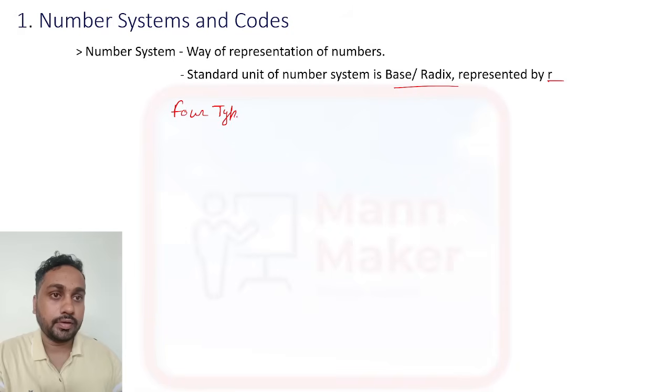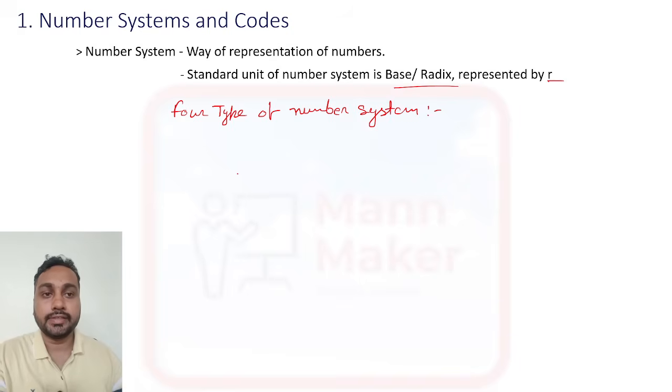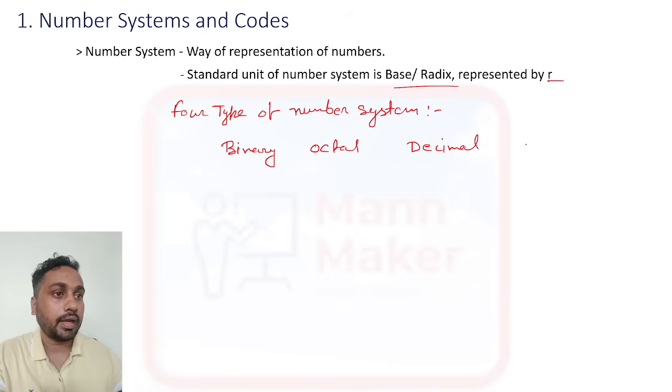four types of number system in digital electronics. Okay, so the first one is binary, then we have octal, then we have decimal, and we have hexadecimal. Okay, these are the four number systems.